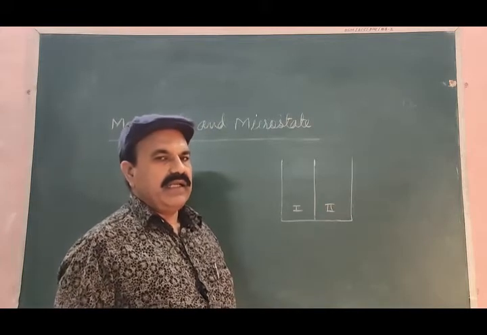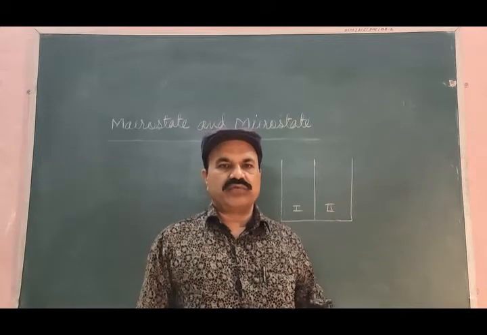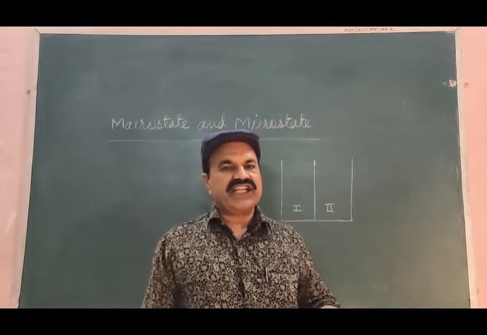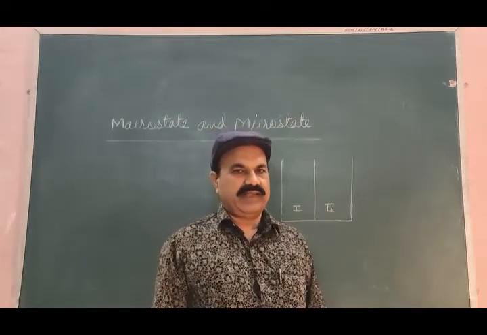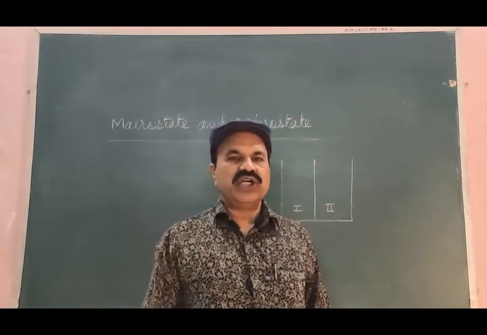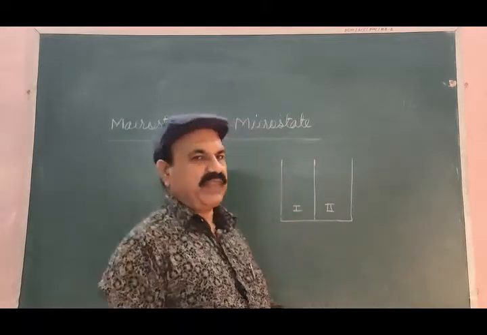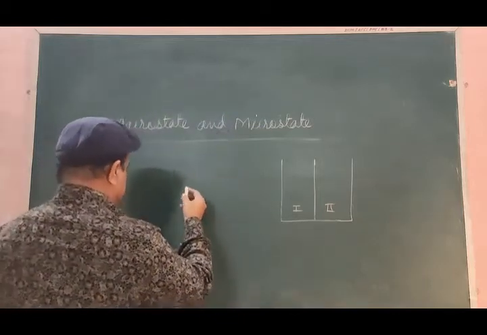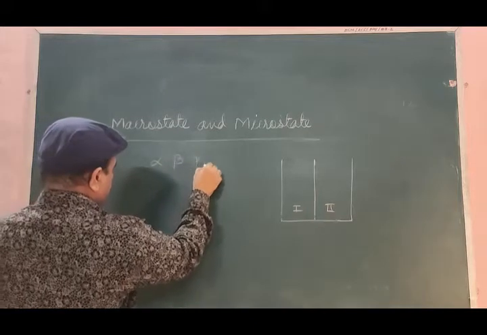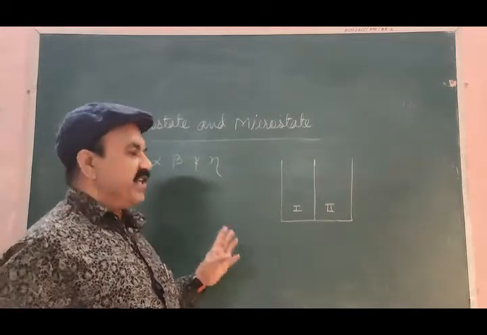Now, let us consider a system of 4 non-reacting distinguishable particles. Let these particles be alpha, beta, gamma, eta.